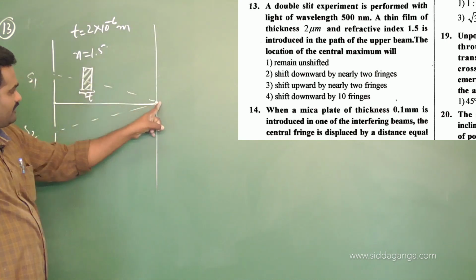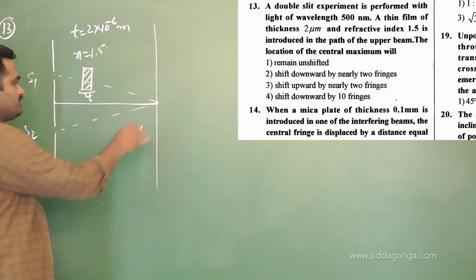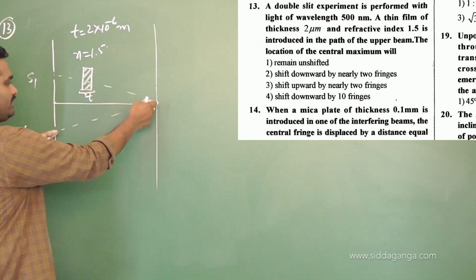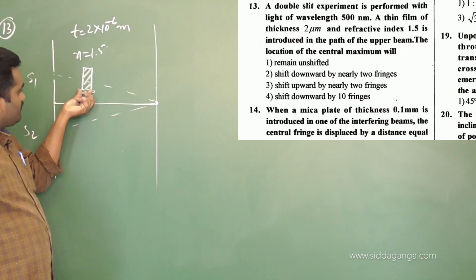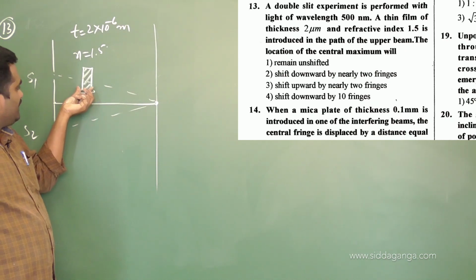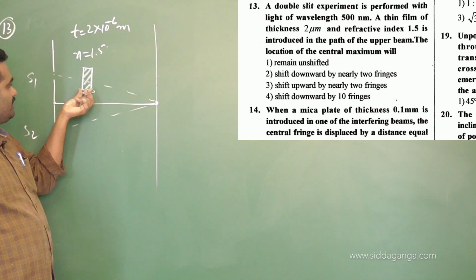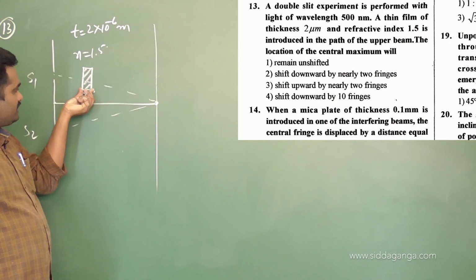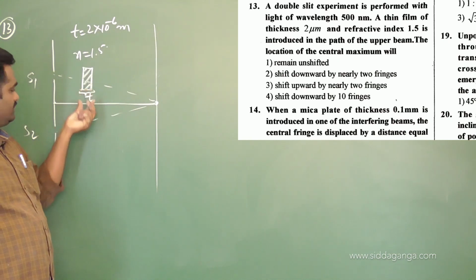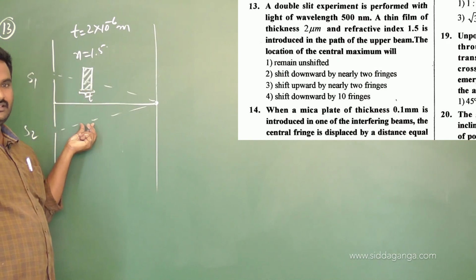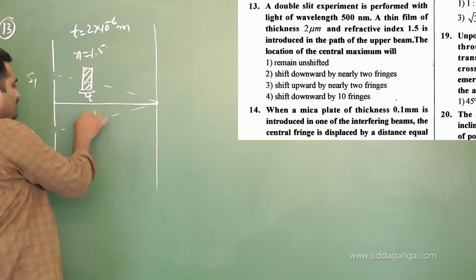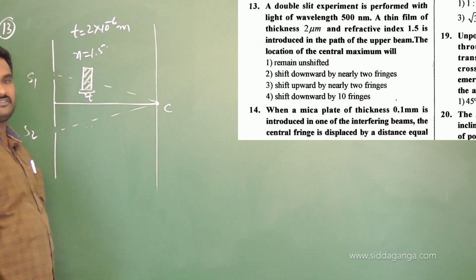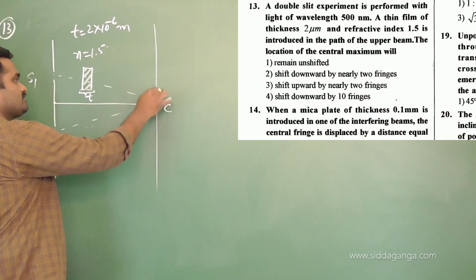Will the central fringe be a bright fringe? No. Now at the central fringe, see, the distance traveled by this wave from here to here and from here to here are not equal. Here we are going to have an optical path. There is an extra path covered by the light because of this. The distance traveled through the thickness T is not the same as in air of thickness T. So there will be a small path difference between these two waves which are superposed at the actual central fringe. That's why the central fringe is going to be shifted.